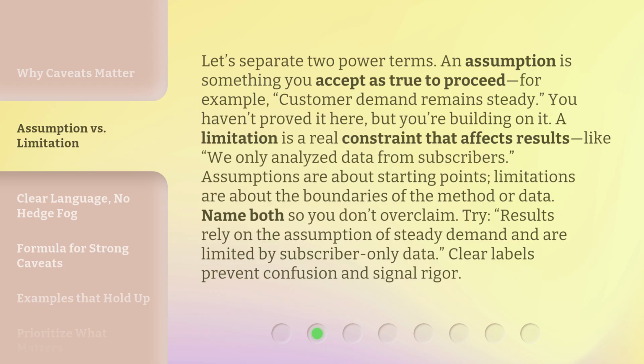Assumptions are about starting points. Limitations are about the boundaries of the method or data. Name both so you don't overclaim. Try: results rely on the assumption of steady demand and are limited by subscriber-only data. Clear labels prevent confusion and signal rigor.